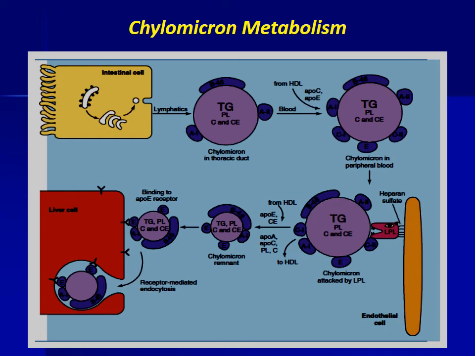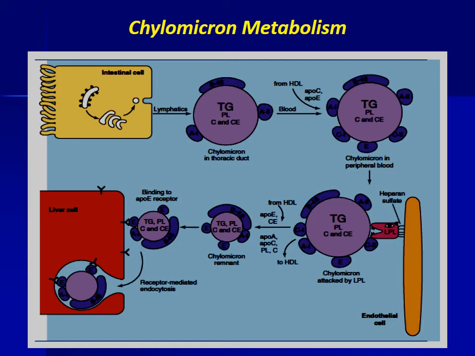Chylomicron metabolism. Dietary lipids are transported by chylomicrons. Chylomicrons are present only after a fatty meal. Chylomicrons are formed with a single molecule of ApoB48 per particle and some A-apolipoproteins.